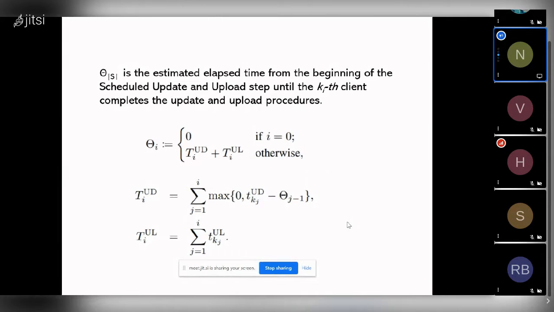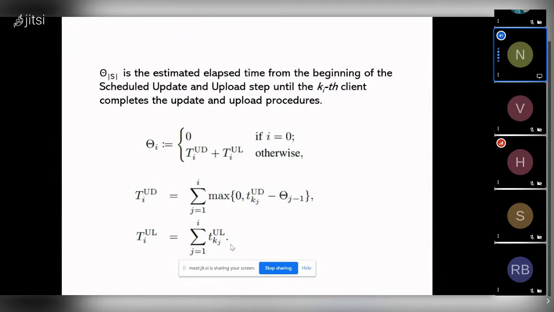Here we have a few more terms: T_UD is the time taken for the update and T_UL is the time taken for the upload. In the upload case, it is straightforward, as the total time taken for upload is the sum of the individual uploads by each client.